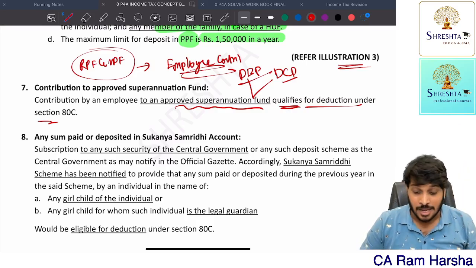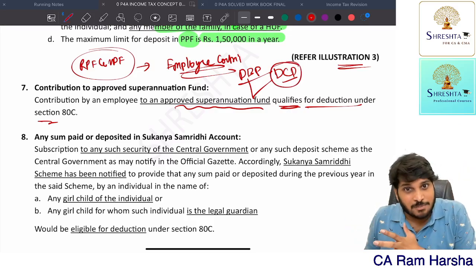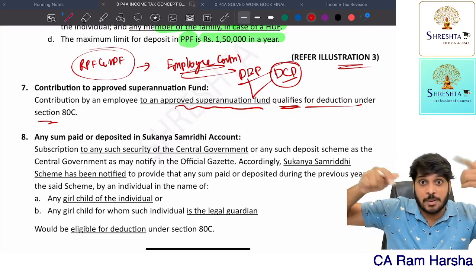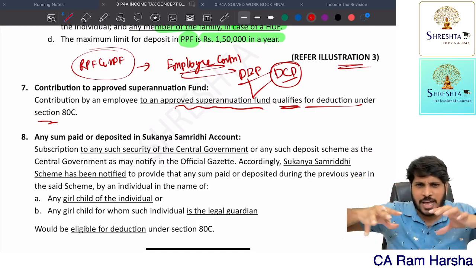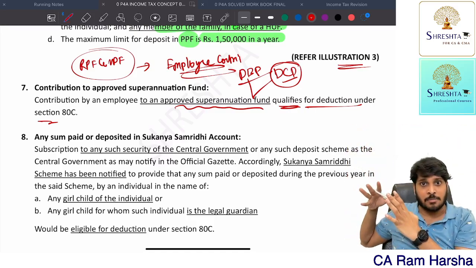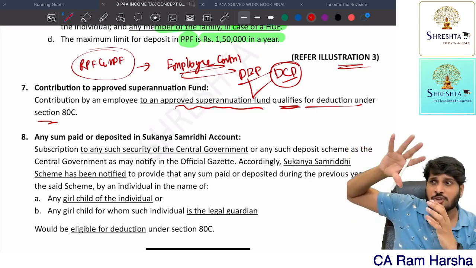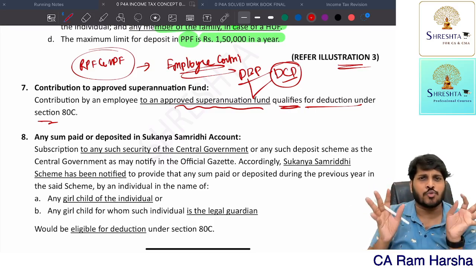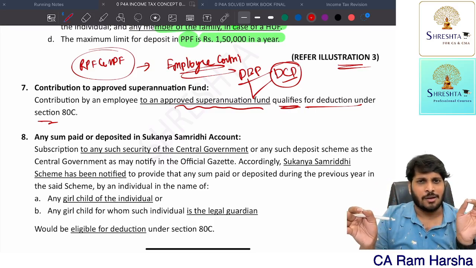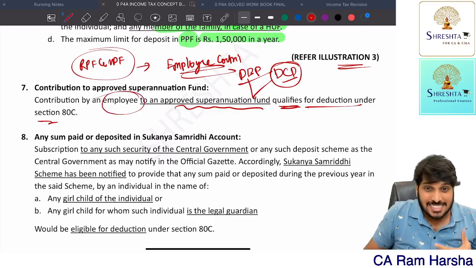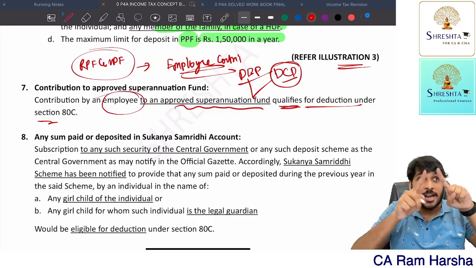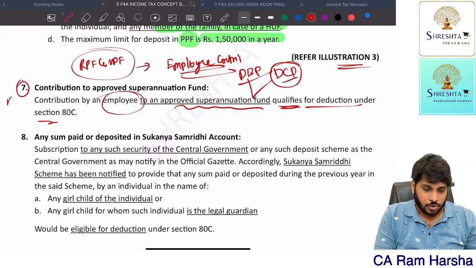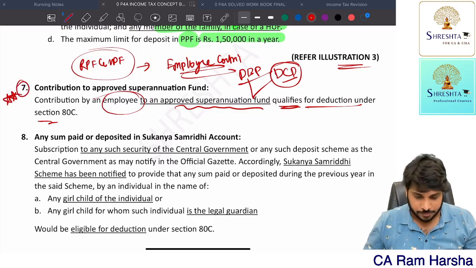That's called superannuation. Whereas a defined contribution plan means you are working in a company and I am paying to a superannuation fund maintained by the company. Every month I am paying some fixed amount. Based on my contribution, I'll get a lump sum at the time of retirement, and based on my services, the company will also add some money. That is a defined contribution plan. Both are superannuation, which means amount received on retirement. If, as an employee, I make a contribution to the superannuation fund maintained by my company, that contribution is eligible for deduction. So you can remember this, items 3, 6 and 7 until now.